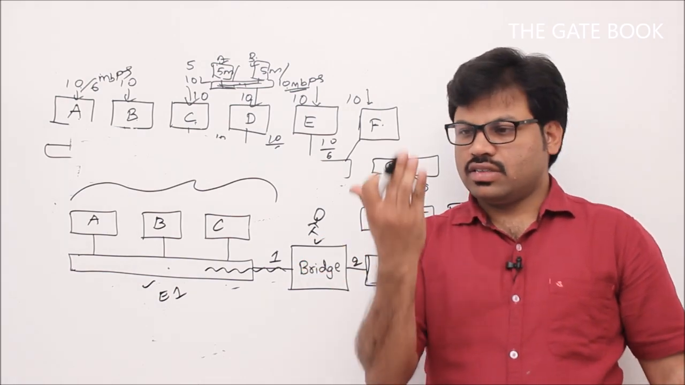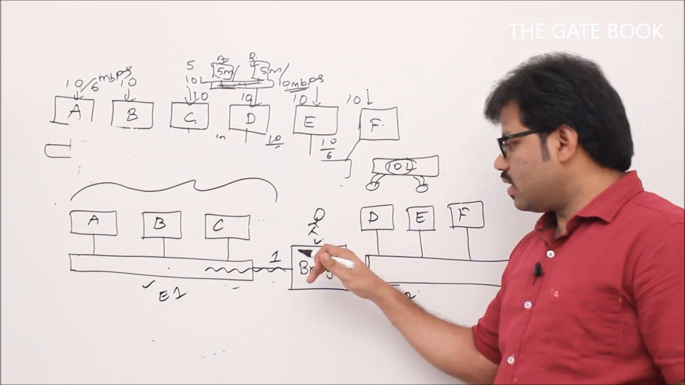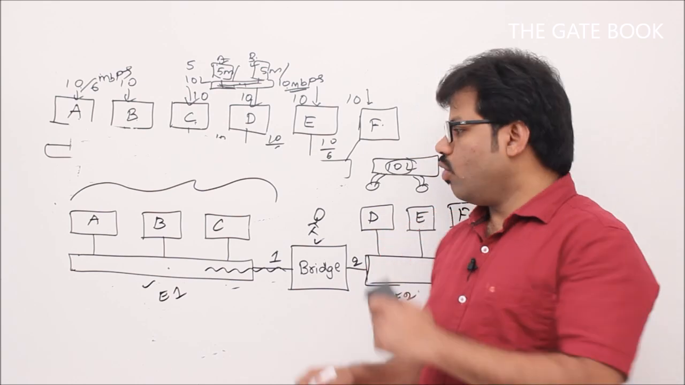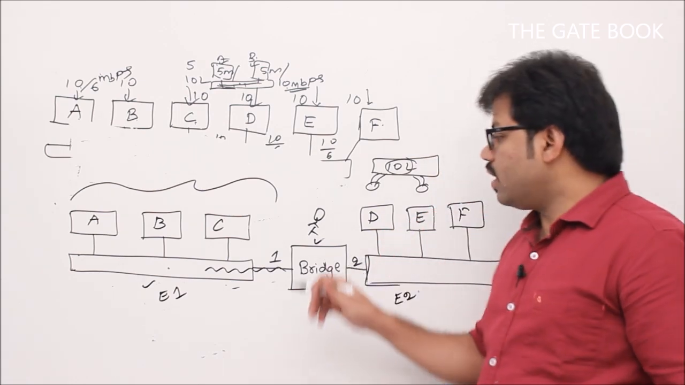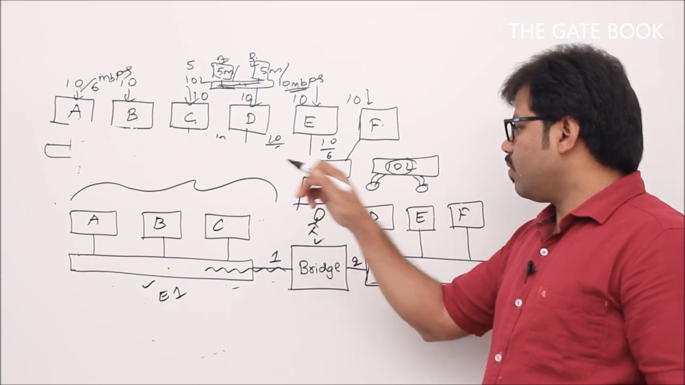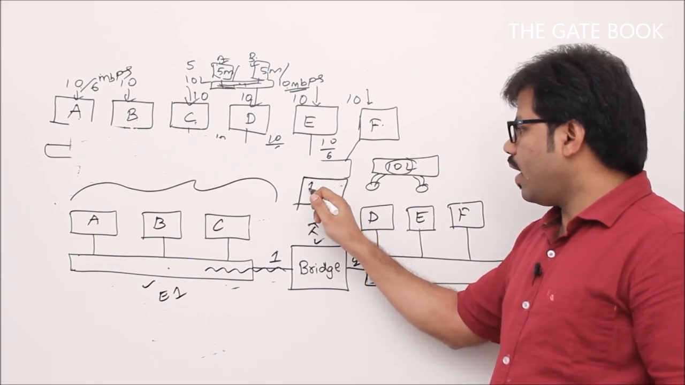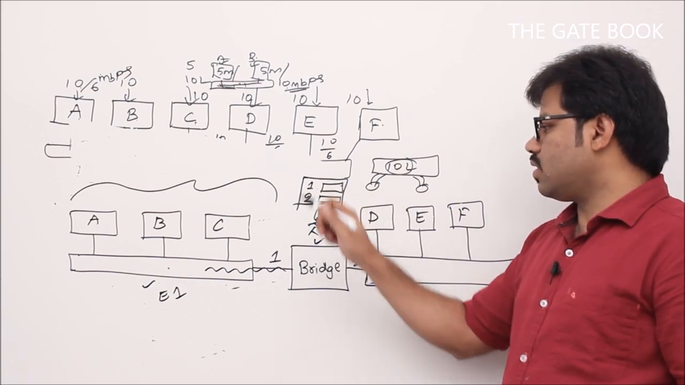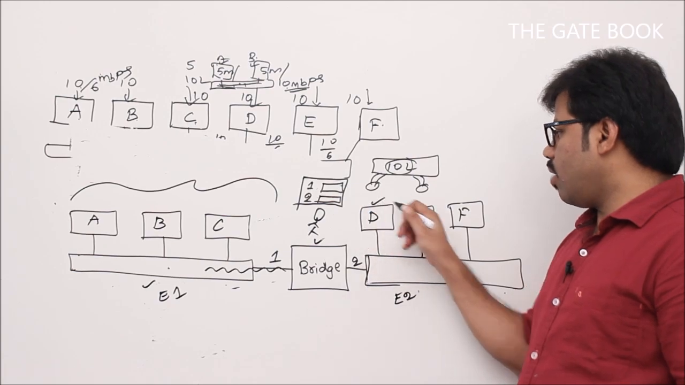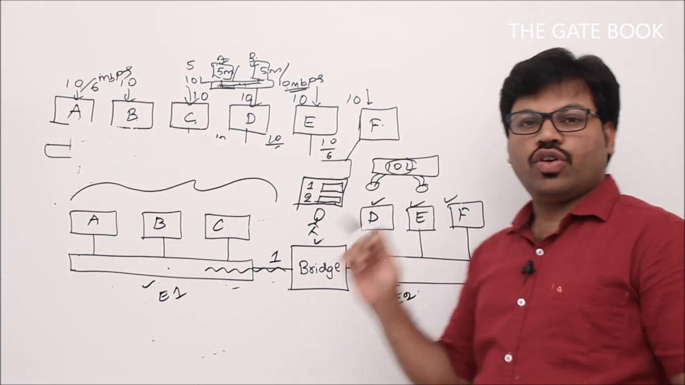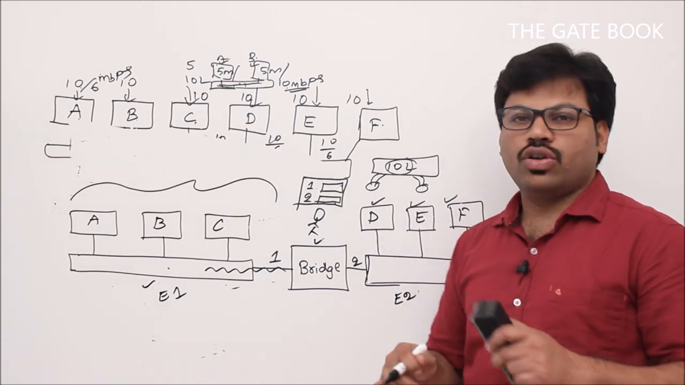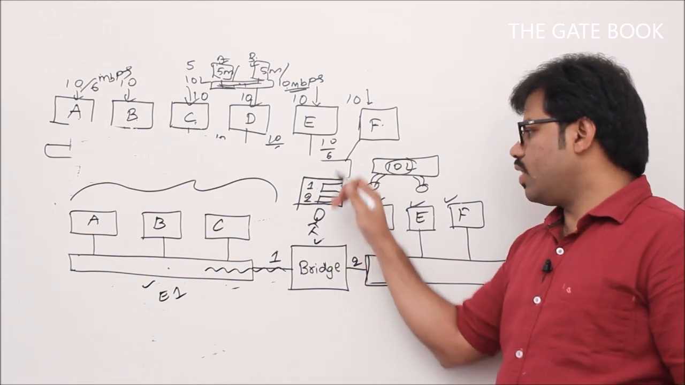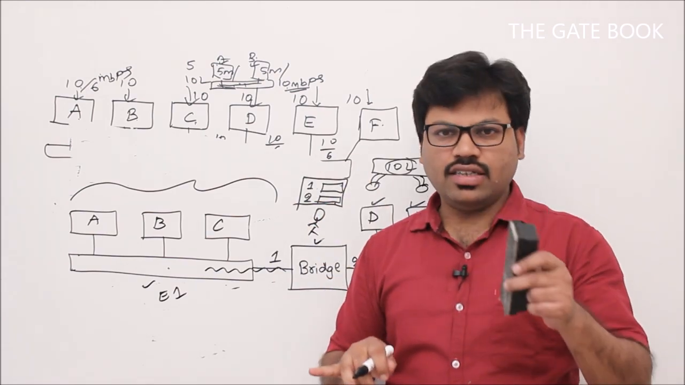Then the bridge will see the destination address, and if the destination address is at the right side, that means the bridge knows which computer is at which side. So the bridge is going to maintain a table with two things: port number and corresponding destination addresses. In that way, the destination addresses of D, E, F will be maintained by the bridge. The bridge is a device that has software, and using that software this table will be maintained. We will see those details at this moment.